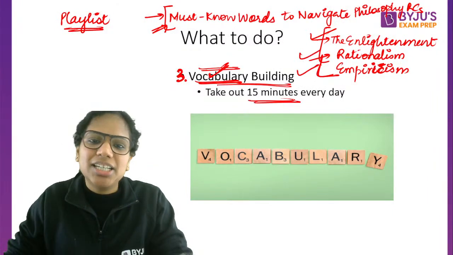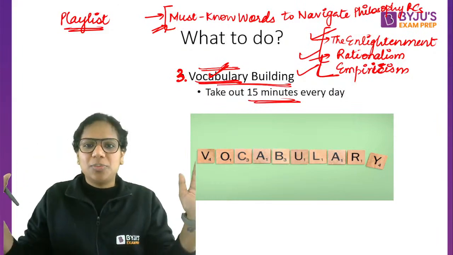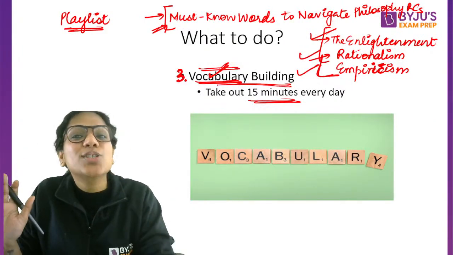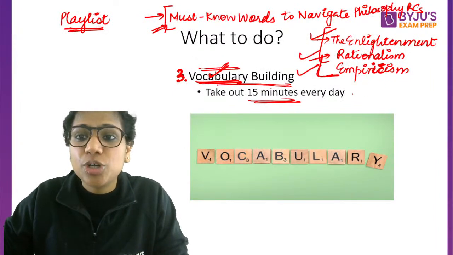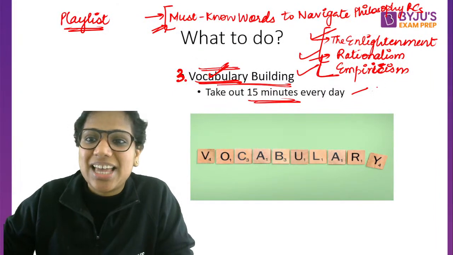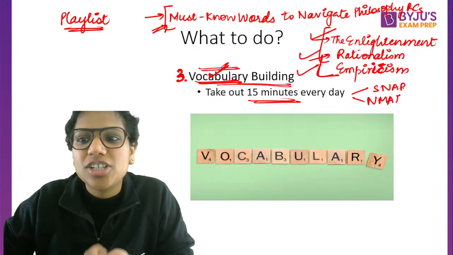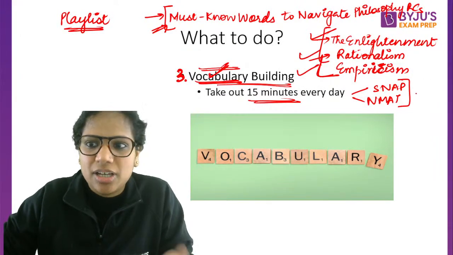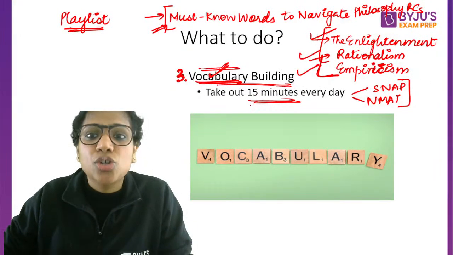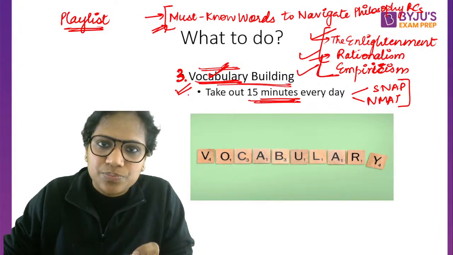And I agree, it will build from reading, indirectly you will improve, all that will happen, but that is a very slow process. That's a slow process. We want something that's relatively faster, because if you're interested in an exam like SNAP, in an exam like NMAT, those exams are heavily reliant on vocabulary. They are vocabulary intensive exams. So you have to do something beyond reading in order to build it.